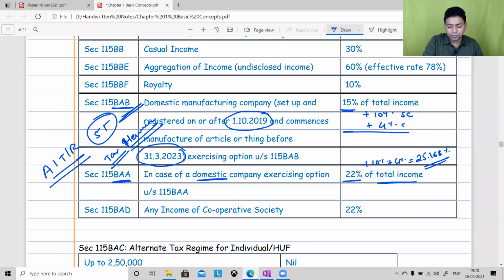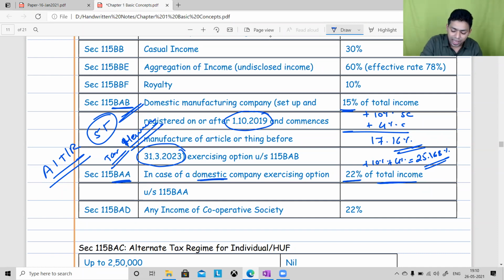It actually becomes 17.16%. But don't you think even though it is 17.16%, still it is the lowest possible rate for the corporate assessee. Even if your income is 100 crore and 1000 crore, we don't mind.